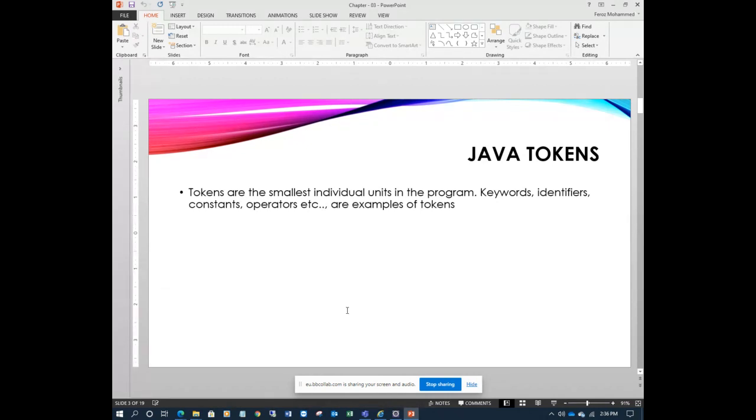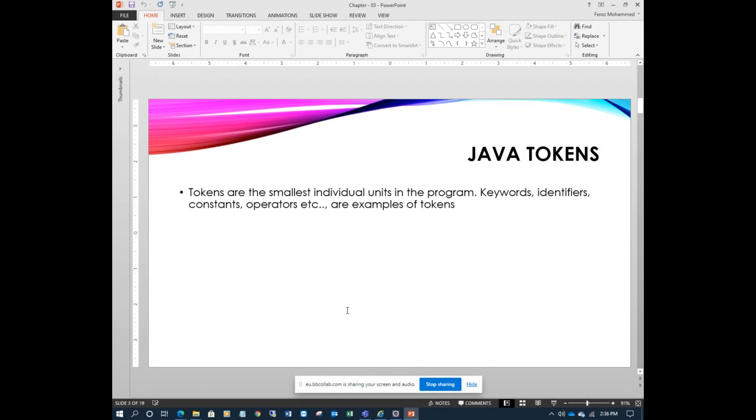Some of these have a meaning in the program, like you see public, static, void, System, out, print, double quotes, single quotes, plus symbols, dot symbols. All these are called tokens, which have some identification and some meaning in the program, which makes up the programs. Every language has its own tokens. So Java tokens are units of the programs.